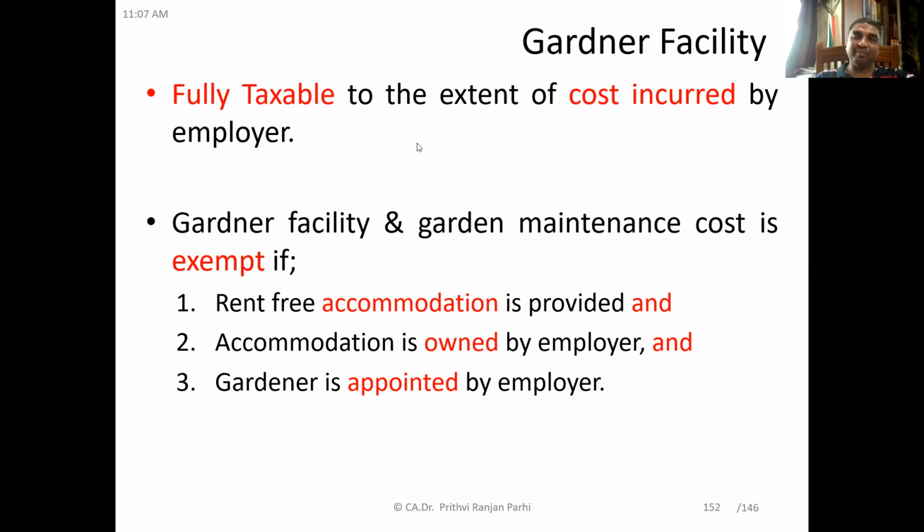Gardener facility and garden maintenance cost is exempt if rent-free accommodation is provided, the accommodation is owned by the employer, and the gardener is appointed by the employer. That means employer's house, employer's garden, employer's gardener. If all these are there and the employer owns that house, then it is exempt.